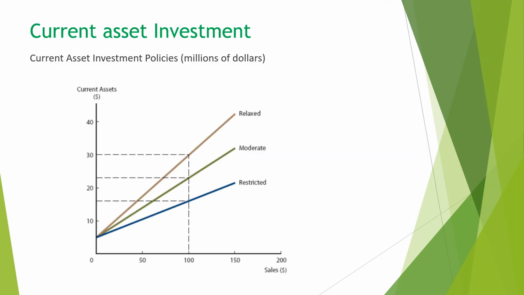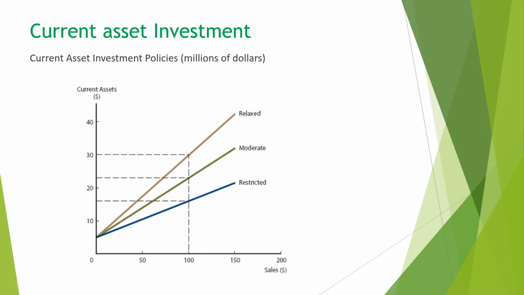Now, current asset investment policies can be relaxed, moderate, or restricted. If the policy is more relaxed, then the company will keep more current assets, such as for the same amount of sale, relaxed policies will keep more current assets than the others. Well, we need to keep in mind that current assets mostly don't generate interest income.